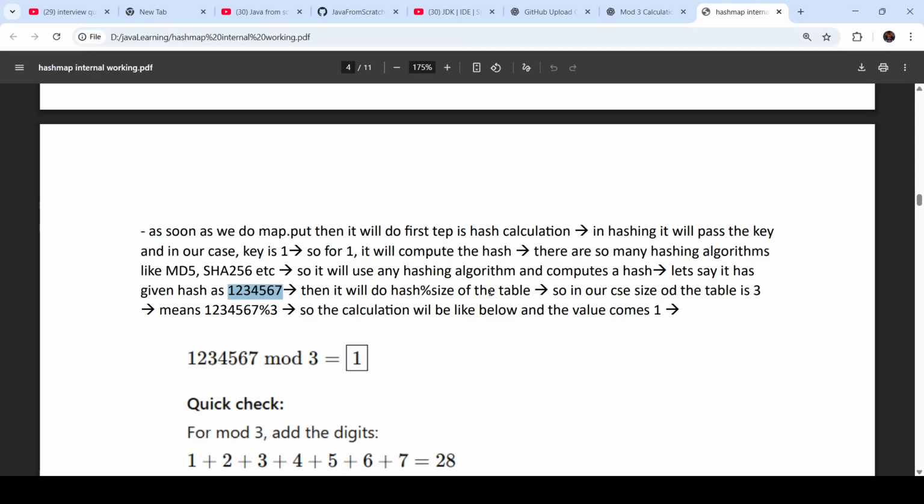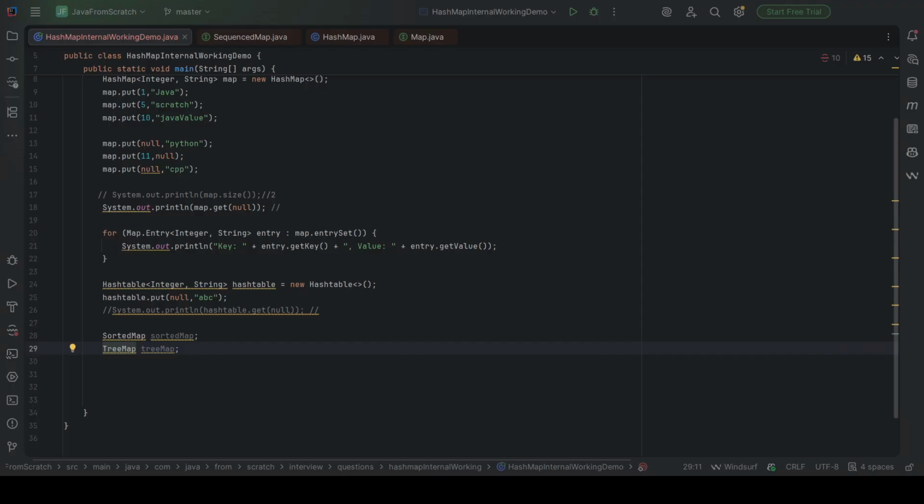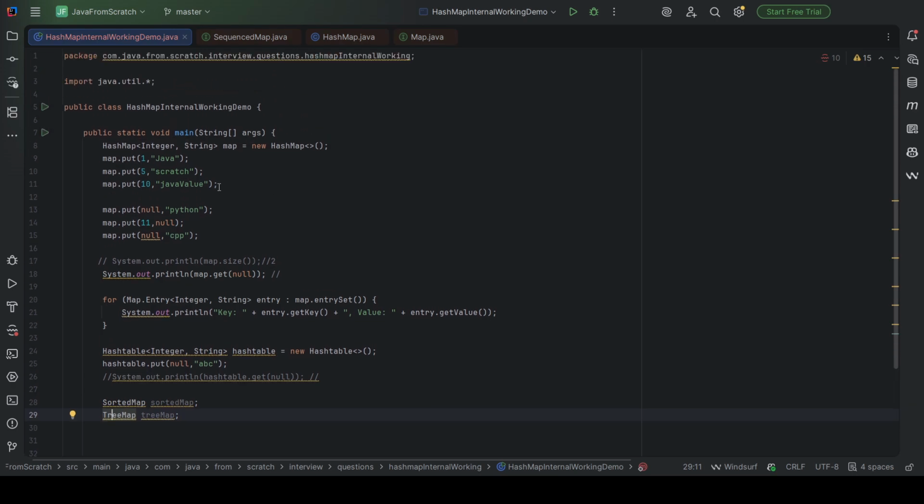We can give our own size while creating the map. Let's say we have given a size of 3. How we give the size to the map: if we go to Chrome, here we can give the size of 3. So the initial capacity is 3. In this way we can give it.